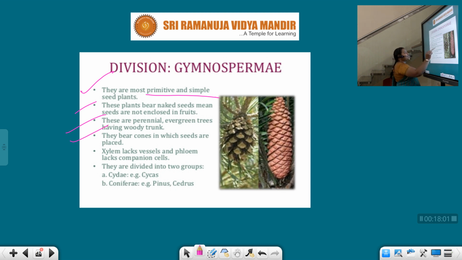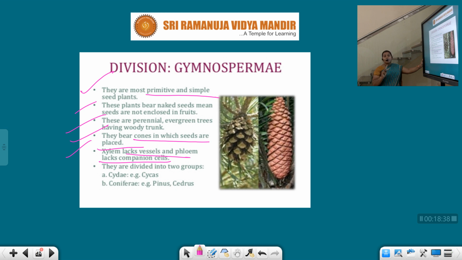They bear cones in which seeds are placed. Xylem lacks vessels and phloem lacks companion cells. It is a special characteristic feature of gymnosperms. Both xylem and phloem tissues are present, but there is a small exception: in the xylem, vessels are absent. Vessels are one type of cells present in xylem tissue. In the same way, in the phloem, companion cells are absent in gymnosperms.